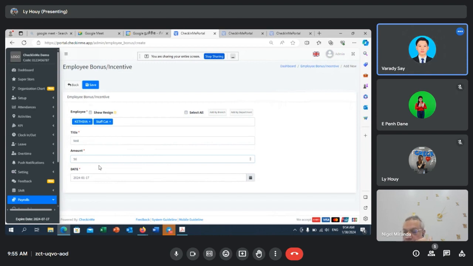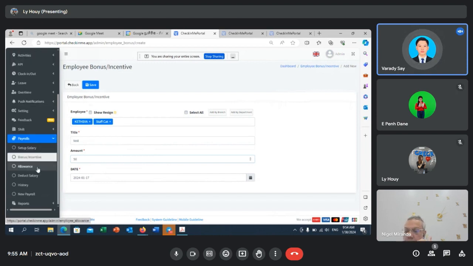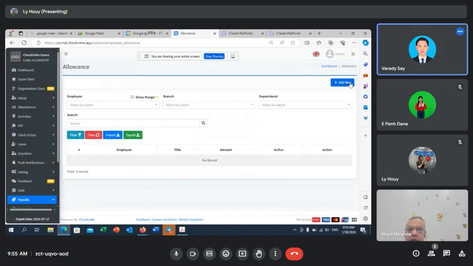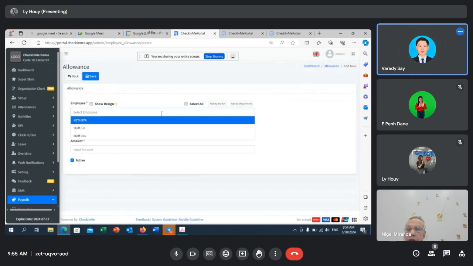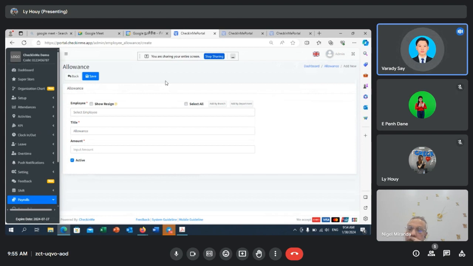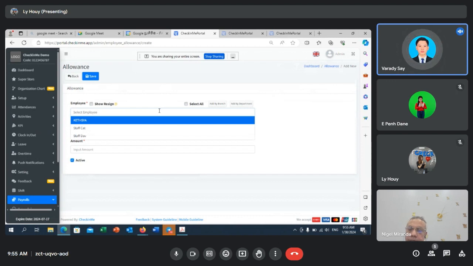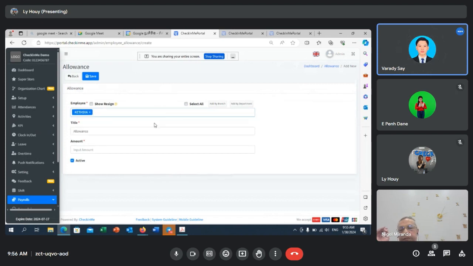Okay. Perfect. So for the allowance, we do not have a month. This one will be applied every month. Let's say that you got a delivery employee. They will have their transportation allowance every month, which will be received on top of their monthly salary. Am I right, sir? So this one, you can choose one. And what type of allowance do you give them?